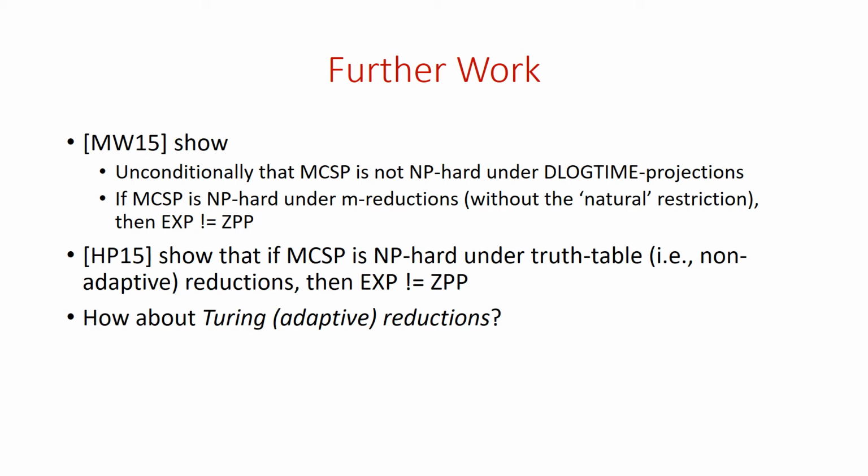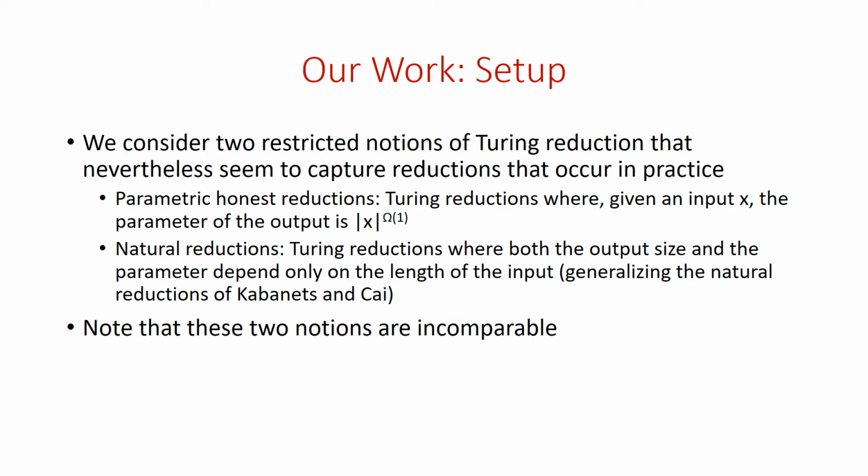Hitchcock and Pavan show that if MCSP is NP-hard under truth table, namely non-adaptive reductions, then the same consequence follows: EXP doesn't equal ZPP. And it's natural then to ask, well, what about Turing reductions, adaptive reductions? Could adaptive reductions give more power and allow an NP-hardness result for MCSP to be shown, or are they also limited somehow? Our work addresses this question, and we first need some setup.